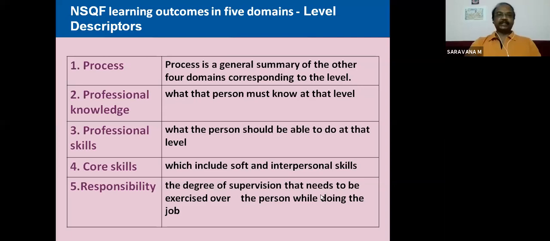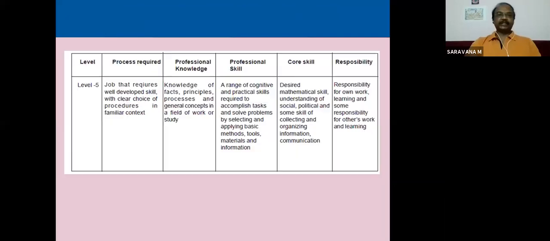For example, level 5, you see the 5 domains: process, professional knowledge, professional skill, core skill, responsibility. This is common for all the levels. Levels 1, 2, 3, 4, 5 will change, and the change will be there. Level 5 is your CTS engineering trades, electronic mechanic, electrician trade, and all. At this level 5, your process is a job that requires well-developed skill and a clear choice of procedures in a familiar context. So this is the process. And professional knowledge is where you are gaining knowledge of facts, principles, processes, and all.